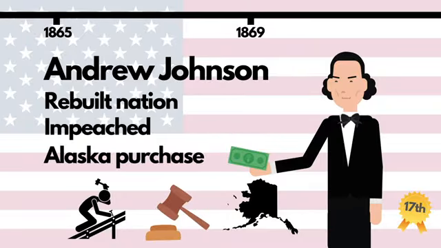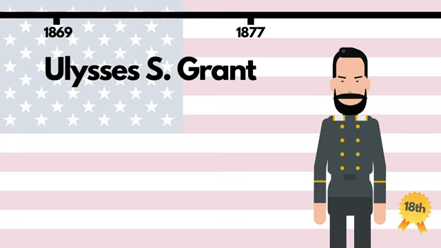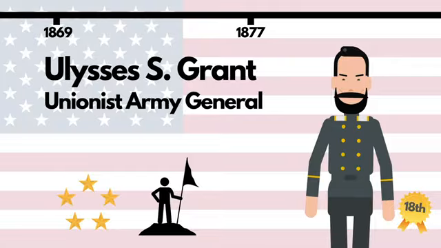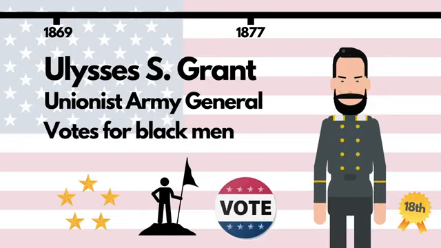Famous for his role in leading the Unionist army to victory in the Civil War, Ulysses S. Grant went on to serve 2 terms as president. Though a popular go-getting soldier, he proved a less competent commander-in-chief, allowing Congress to dominate his time in office. He did, however, get the 15th Amendment ratified, allowing black men to vote, and he also gave military protection to black people in the South and oversaw the country's reunification.